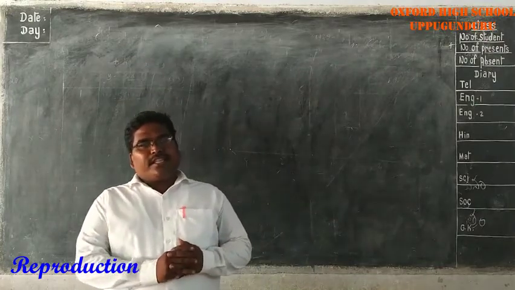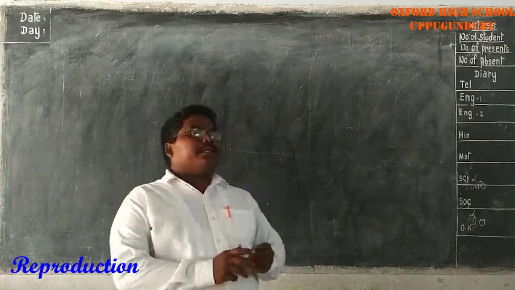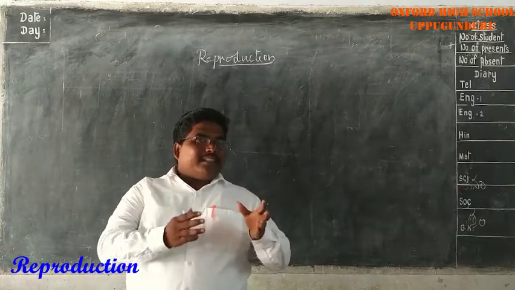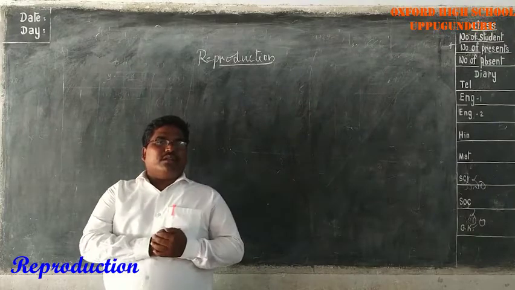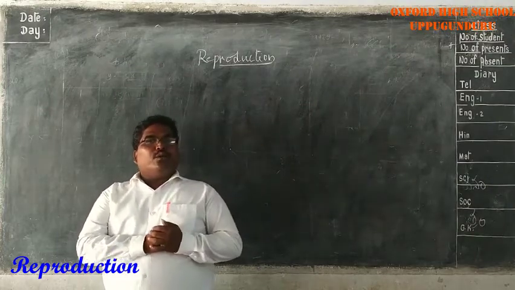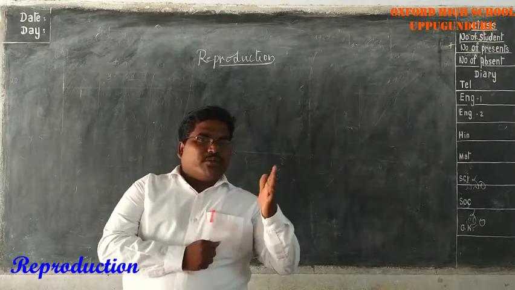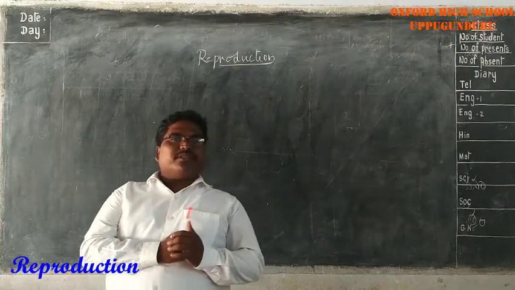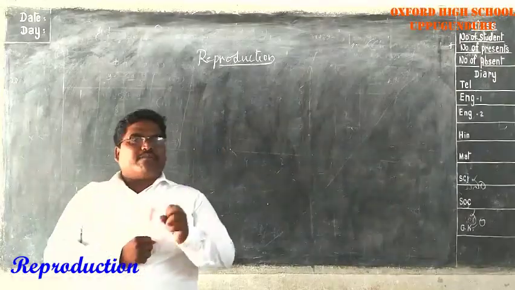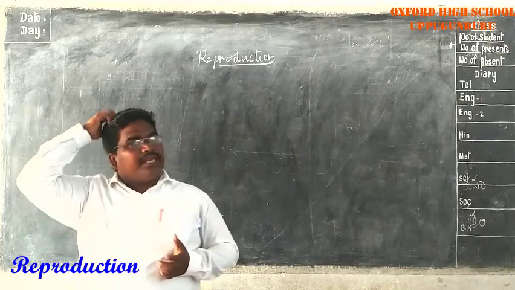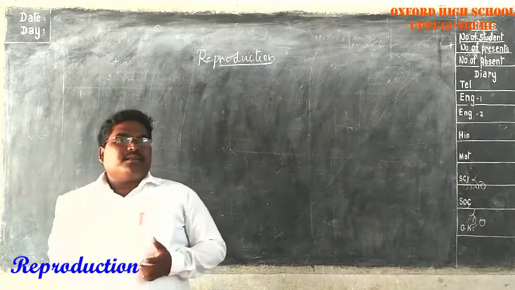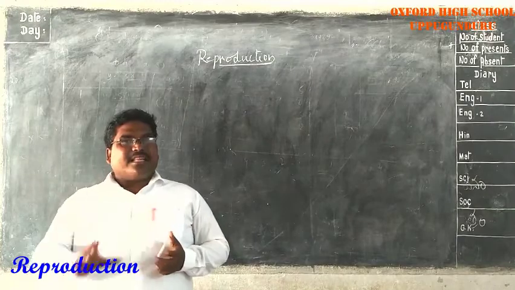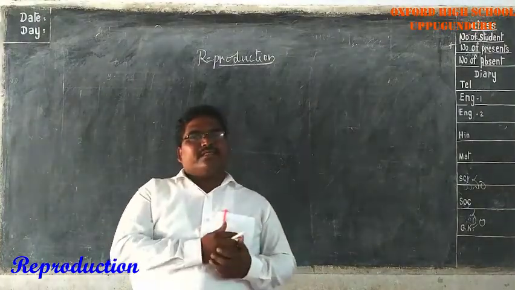Dear students, in the previous lesson we have already started our lesson on reproduction. In that lesson we discussed what reproduction is and what the methods of reproduction are, either sexual or asexual. Especially in the asexual mode of reproduction, we observed it in plants and some microorganisms. That means budding, cutting, layering, grafting, and in microorganisms, budding, spore formation, fragmentation, regeneration, and parthenogenesis. We discussed that.